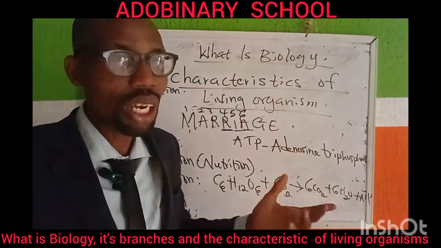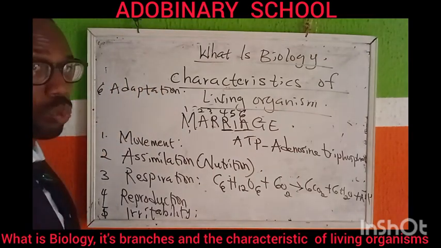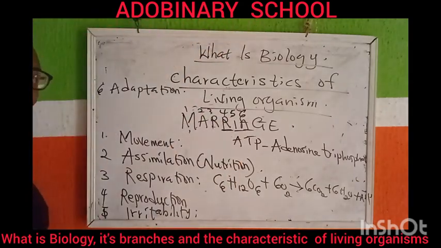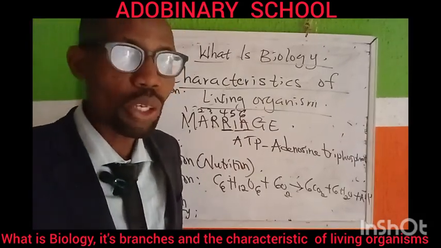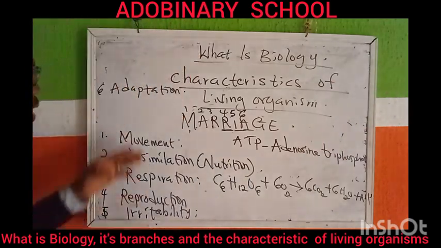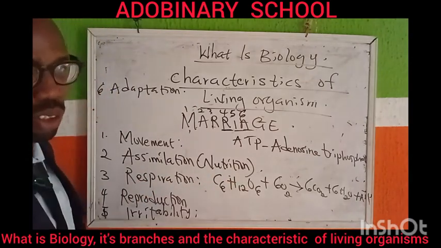And their bones have to be light. These are some of the features of birds that can fly. We call some of them arboreal animals, like the monkeys. They will always stay in a region where there are more trees. And their bones too will be light enough, strong enough to carry them to move from one point to the other. So that's adaptation: those things that will help you survive in a particular environment.